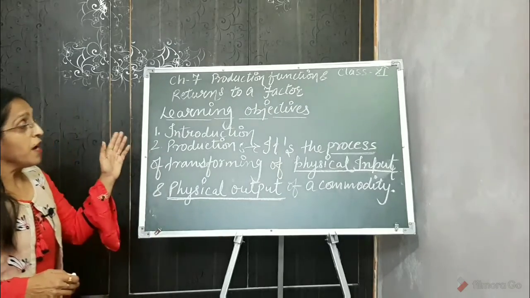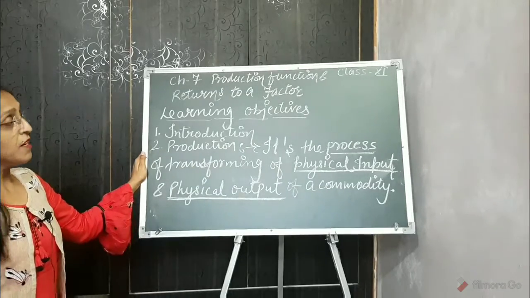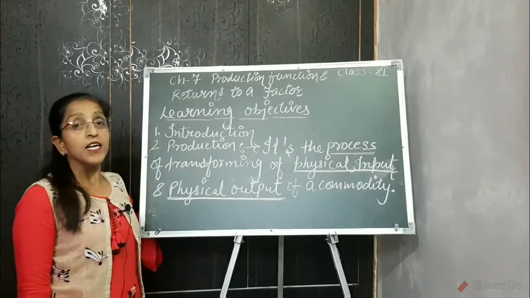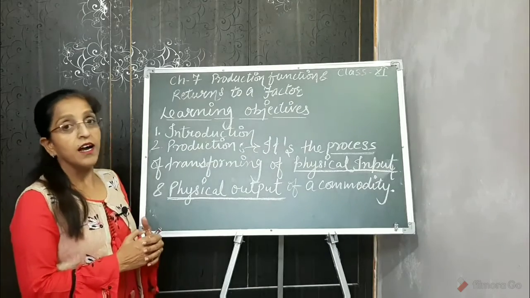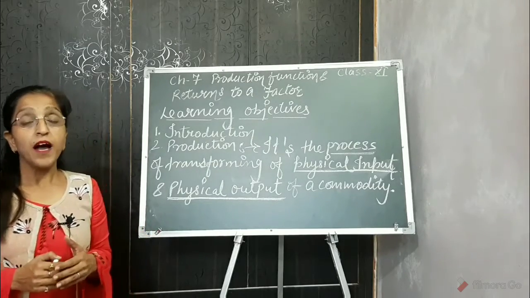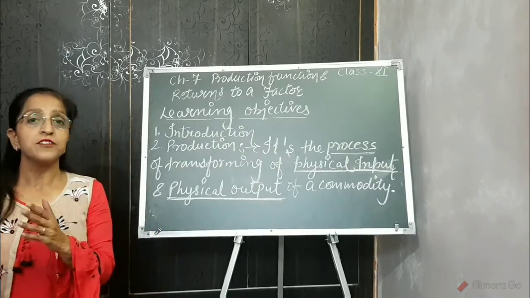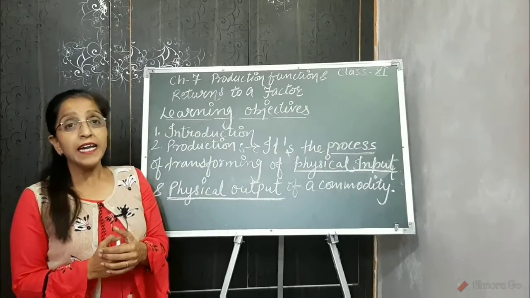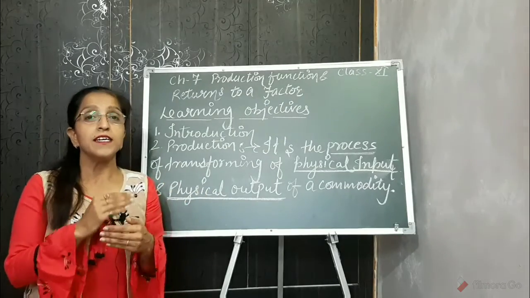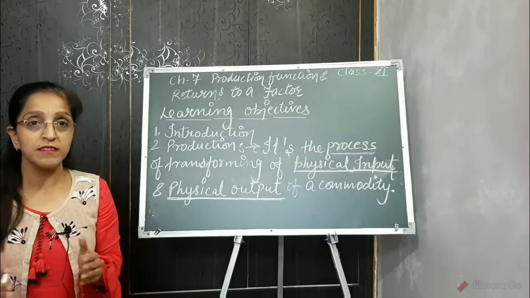For example, suppose you want to produce a fan. For producing the fan, you need numerous input factors or factors of production like steel, other kinds of raw material, machines, labor, etc. So by our example we saw that production is totally dependent on various input factors.